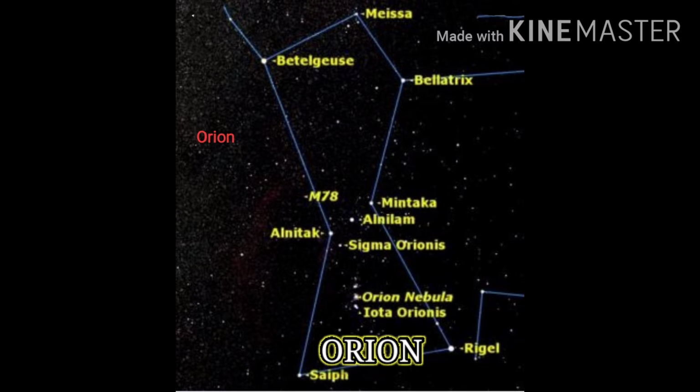Orion is one of the most common constellations. It is prominent, located on the celestial equator and visible throughout the world. It is one of the most important and recognizable constellations in the night sky. It is named after Orion, a hunter according to Greek mythology. It is the brightest constellation and it has 7 bright stars. 4 of these appear to be arranged in the form of a quadrilateral and the other 3 form a straight line in